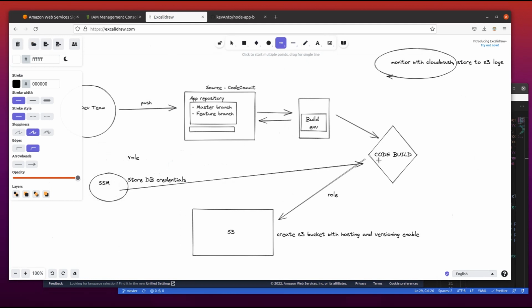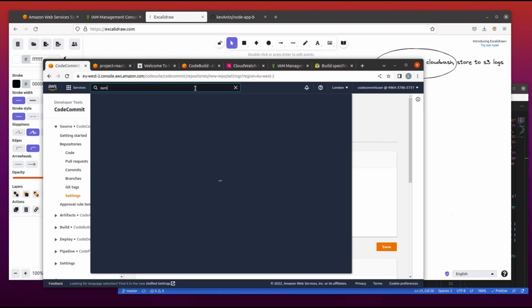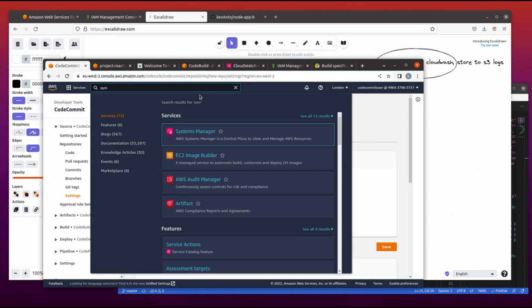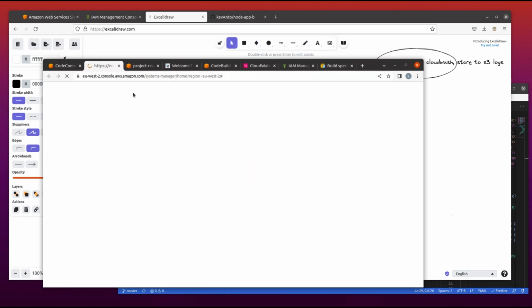So CodeBuild will be able to call in the different parameters which we will be storing within SSM. In order to do that, we will search for Systems Manager, SSM. Let's open that in a new tab.